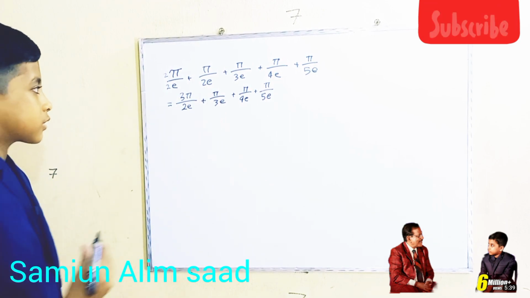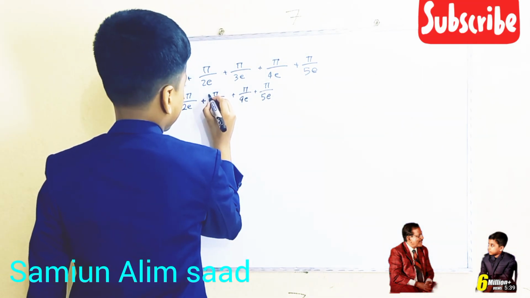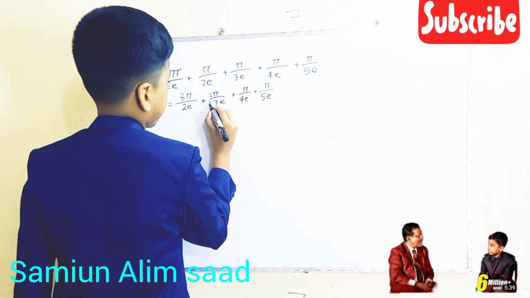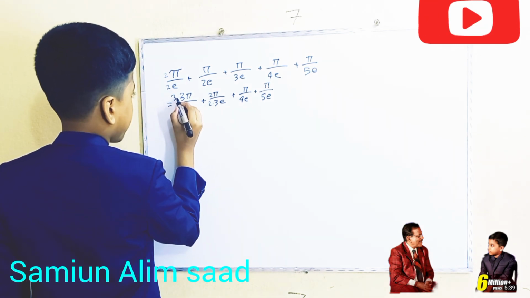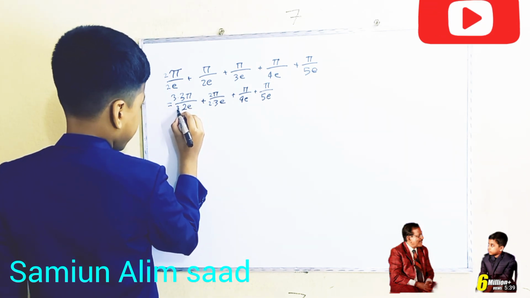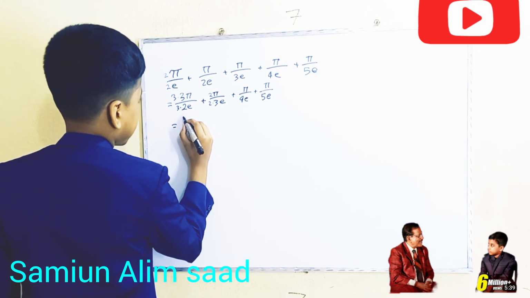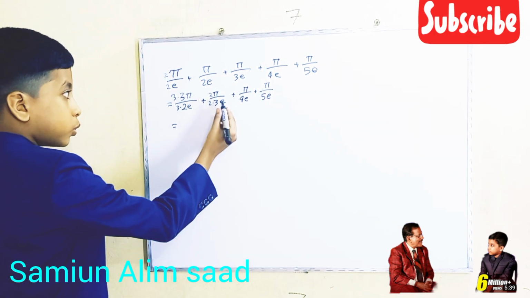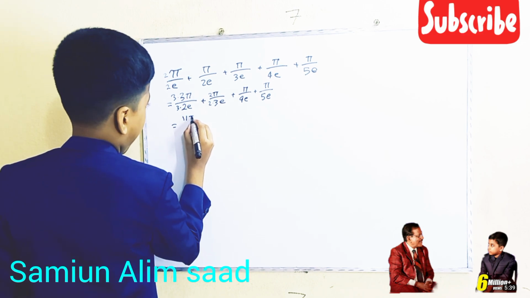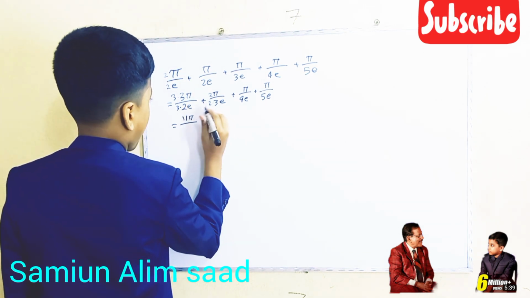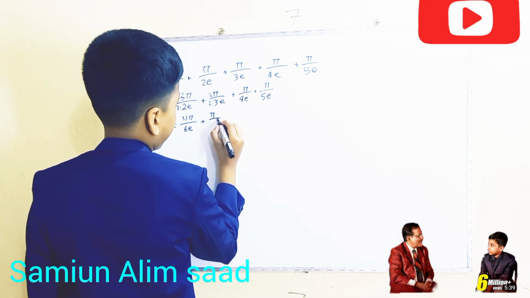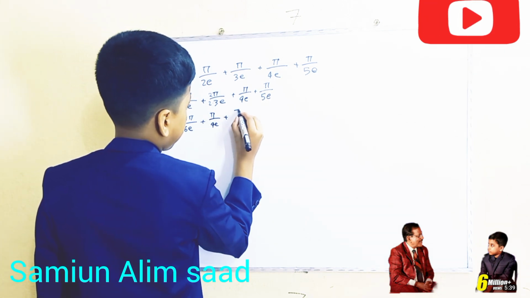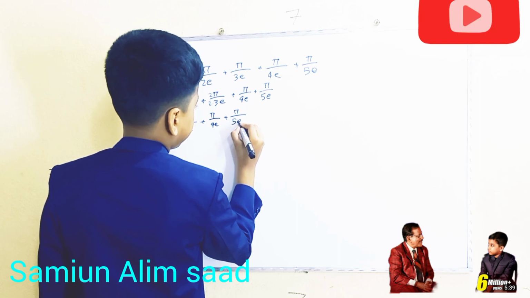So this is 2 pi over 2 times 3e, and this is 3 times 3 pi over 3 times 2e, which equals 9 pi plus 2 pi, so 11 pi over 6e, plus pi over 4e plus pi over 5e.